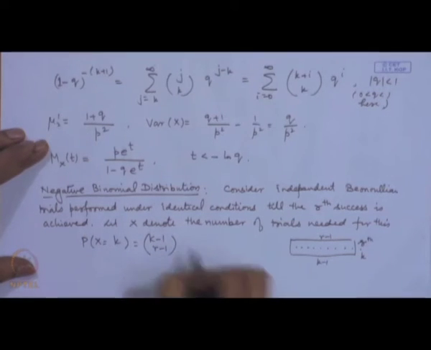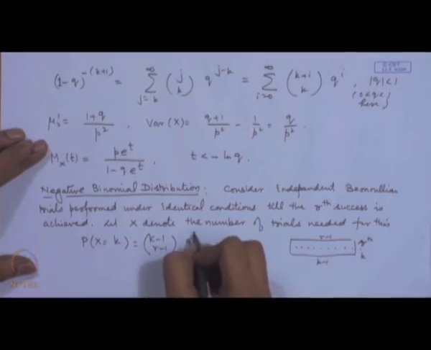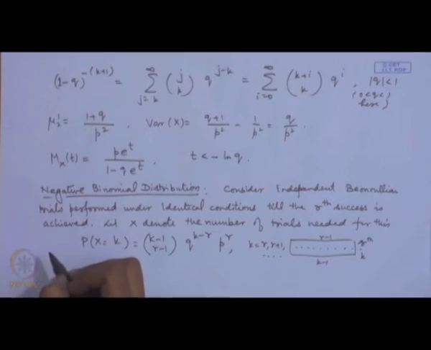Now, out of this, k minus r failures will be there. So, q to the power k minus r and p to the power r, because r successes are there, where k can take values r, r plus 1 and so on. So, this is called negative binomial distribution.